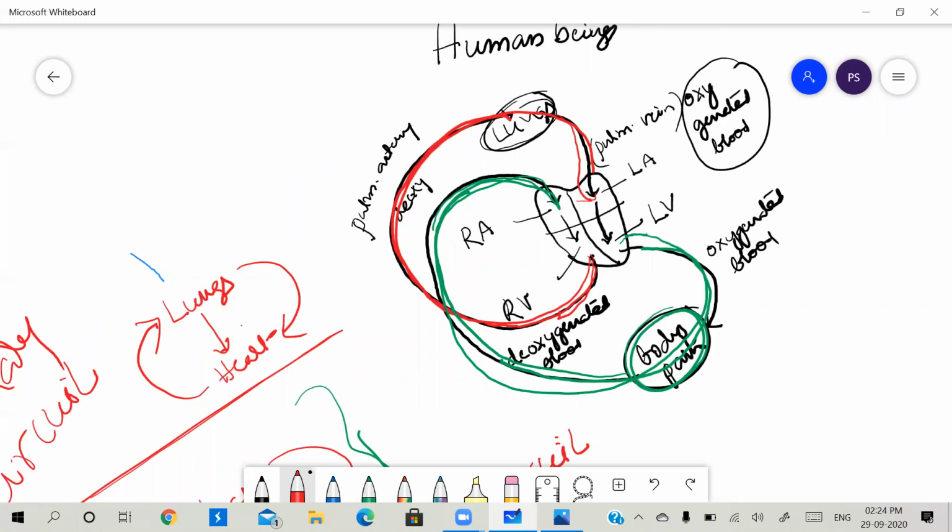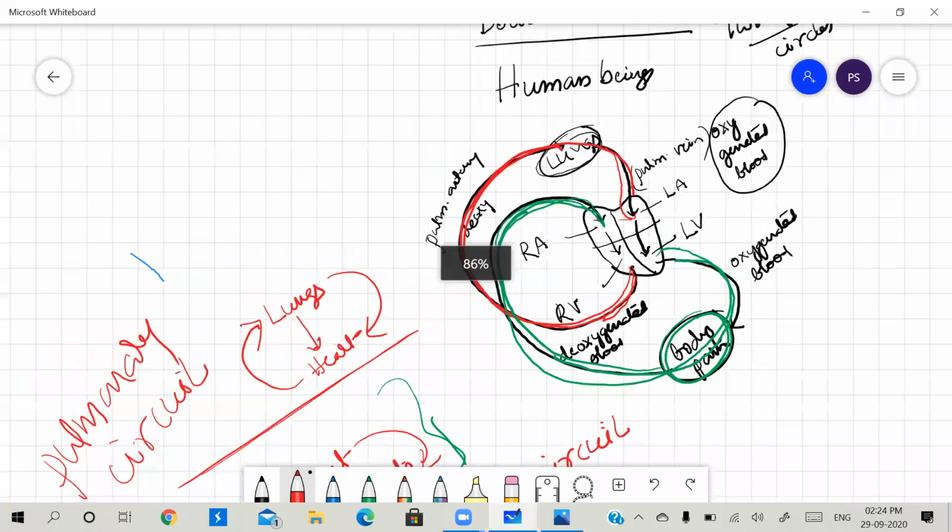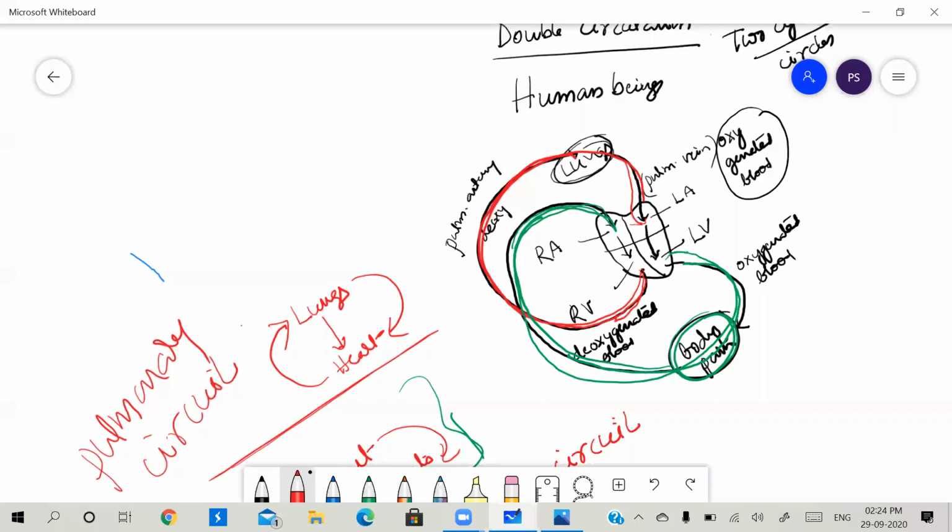One is the systemic circuit and another is the pulmonary circuit. The pulmonary circuit is between heart and lungs. The systemic circuit is between the heart and parts of the body. In this way, the blood is transported to every part of our body. Right? This is about the types of circulation.